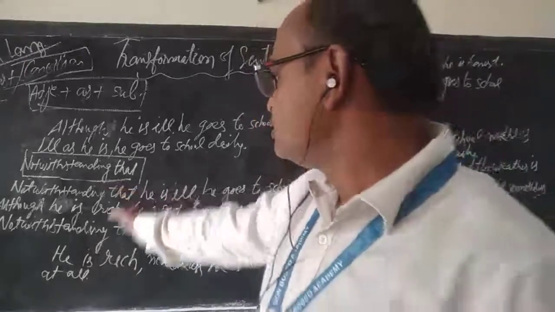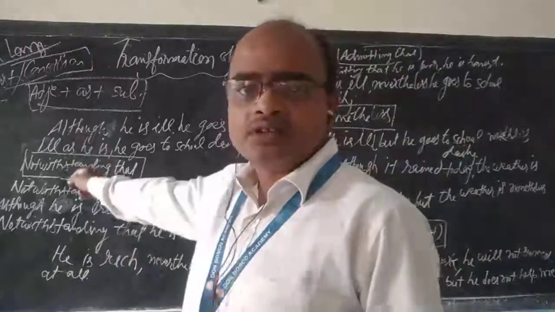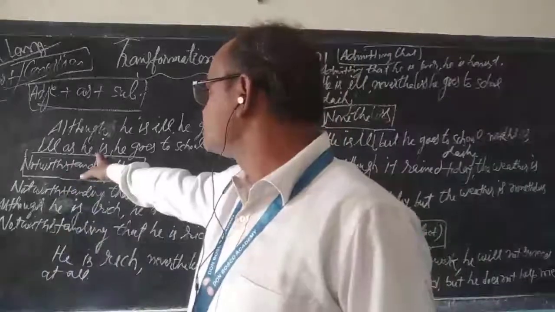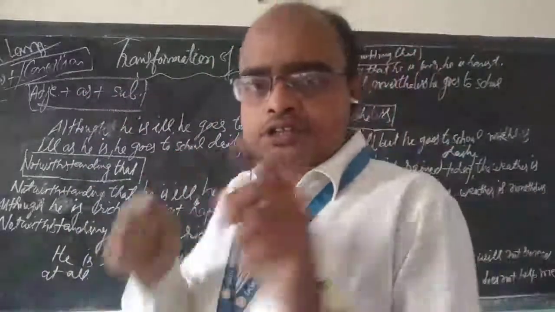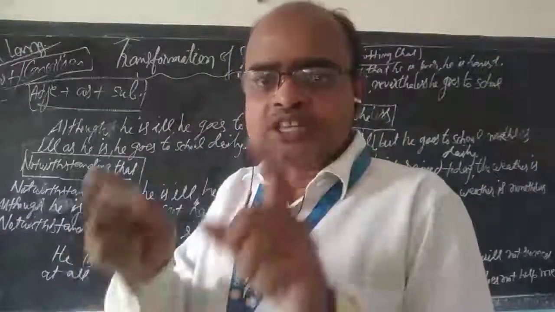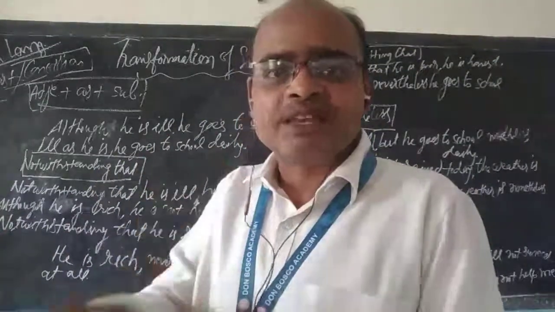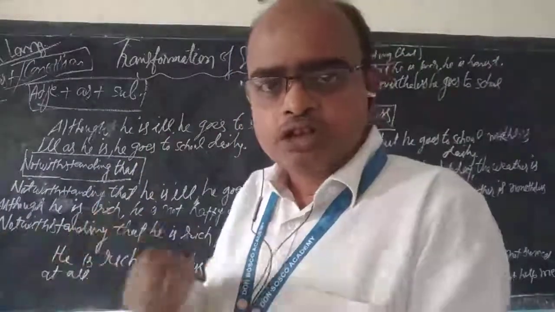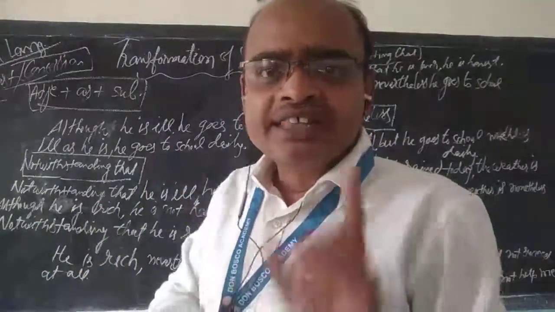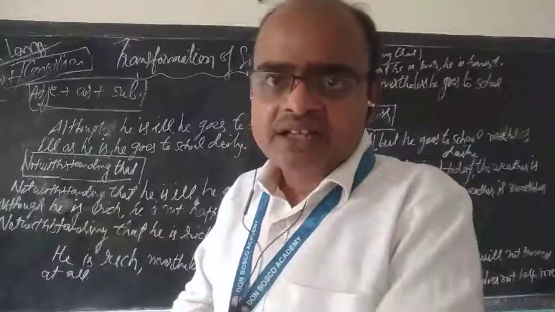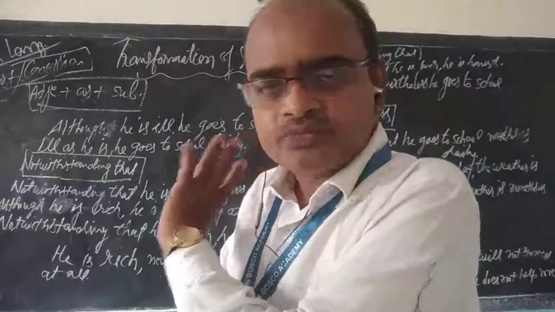Let's come to another rule. I hope you have understood this rule: adjective plus as plus subject. You will replace although with this. Although he is ill, he goes to school daily. So, ill as he is, he goes to school daily.